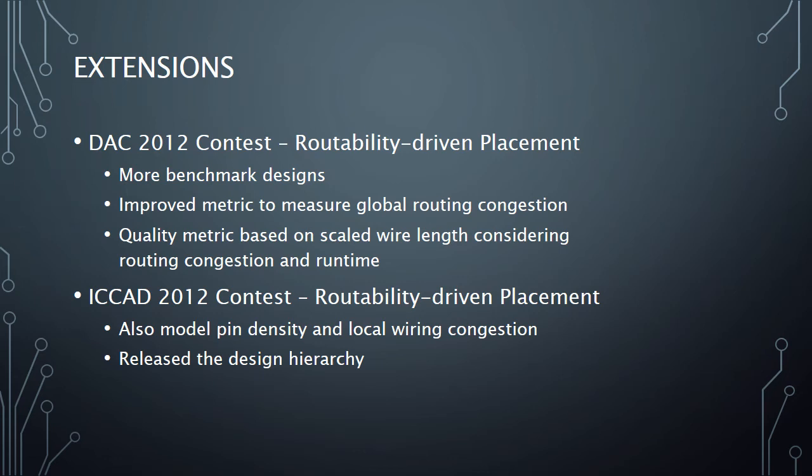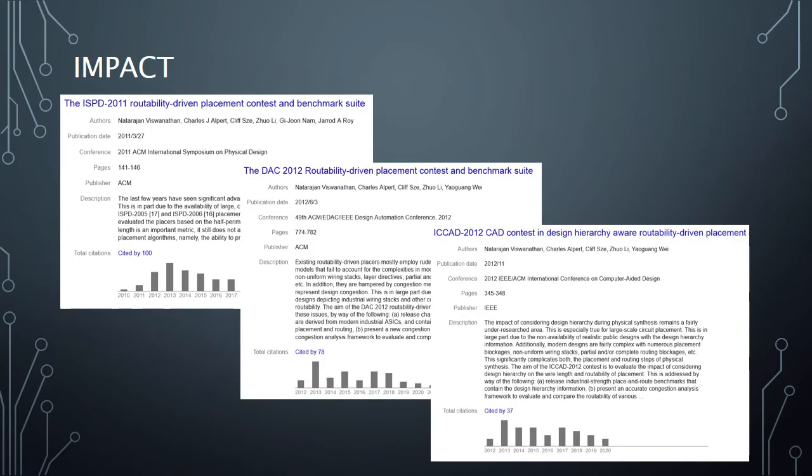Subsequently, we conducted the ICCAD 2012 contest on routability-driven placement, wherein we modeled pin density and considered the impact of local wiring congestion when evaluating the placement solutions. We also released a design hierarchy to see if this could provide some guidance to obtain more routable placements. In terms of impact, the three contests have garnered numerous citations over the years, with research being conducted in multiple areas such as routability-driven placement, congestion prediction, etc.